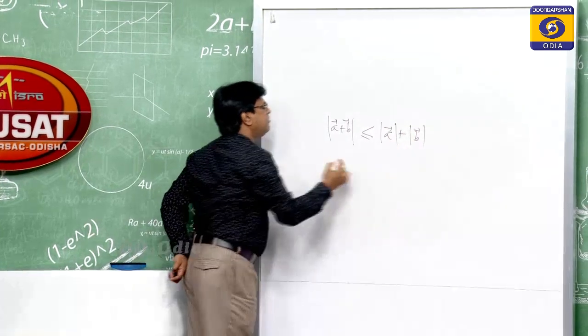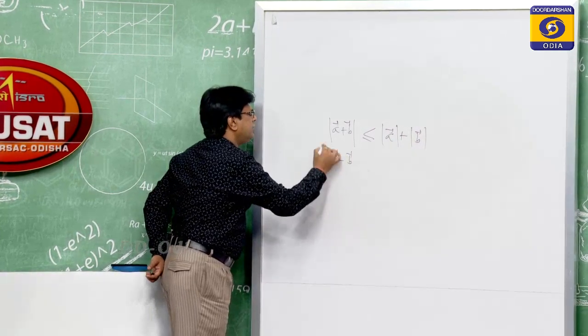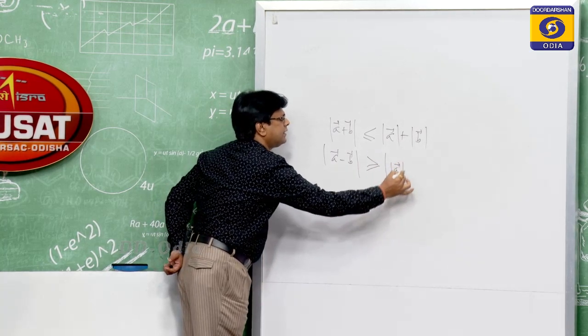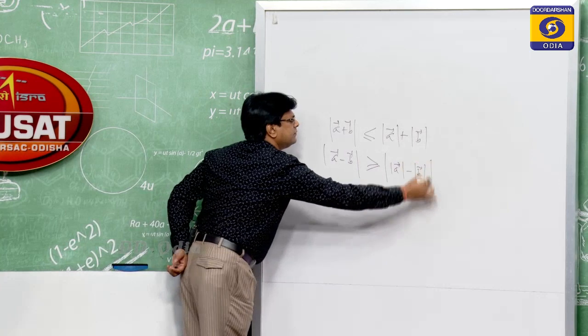That is called the triangle inequality theorem. Similarly, for any two vectors a and b, the magnitude of a minus b is greater than or equal to the magnitude of a minus the magnitude of b.